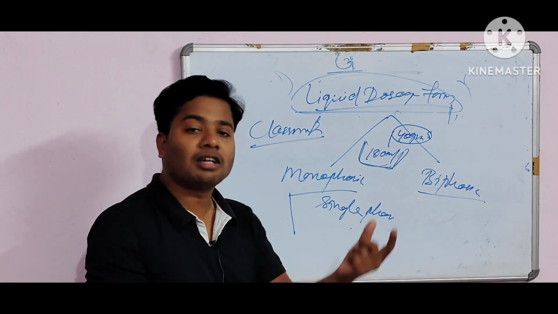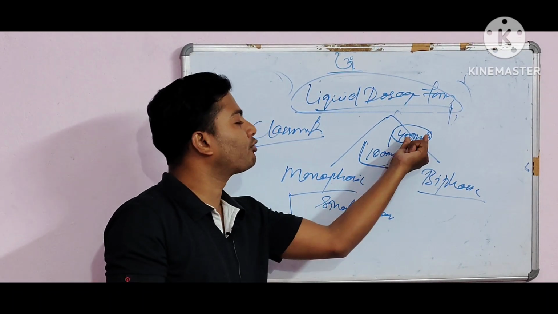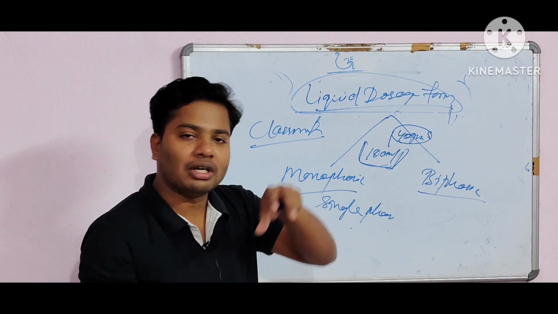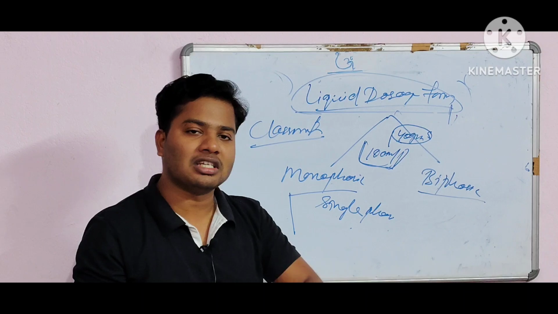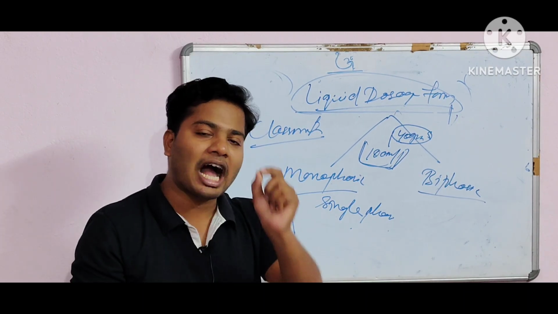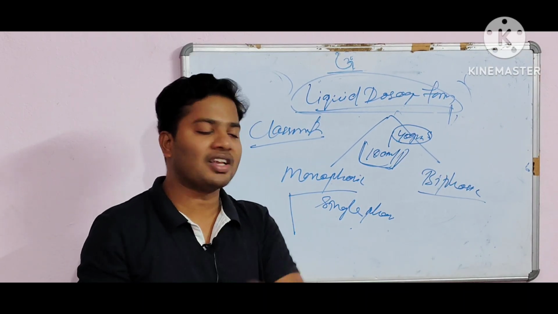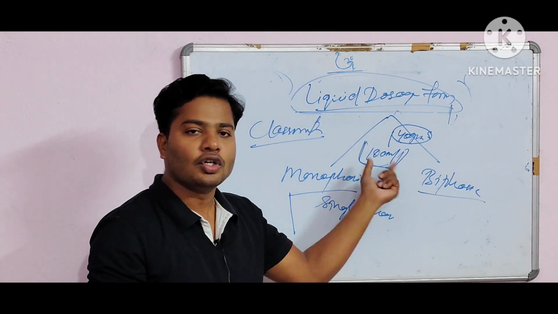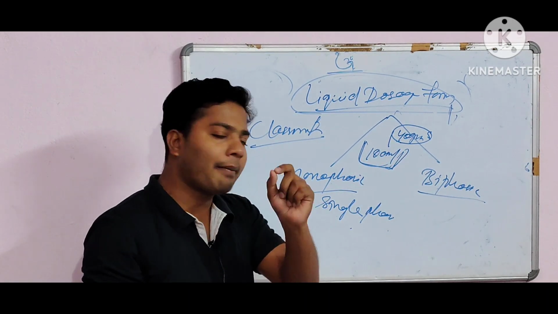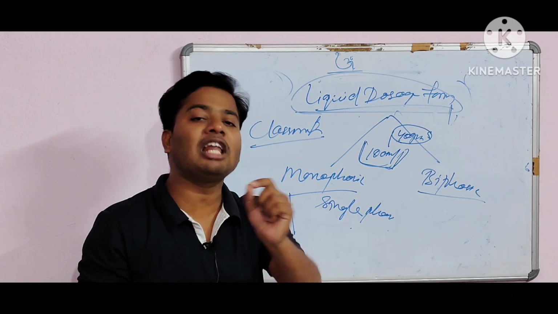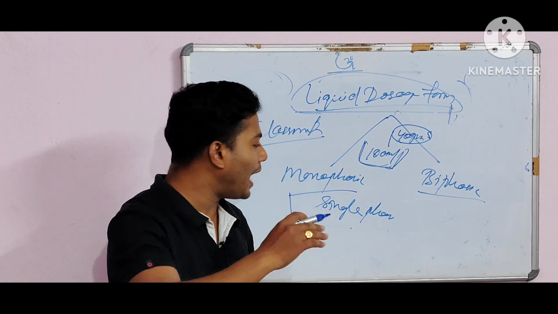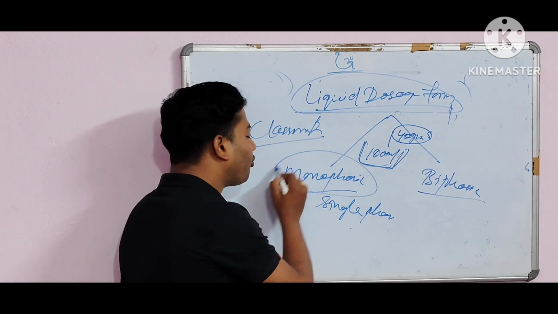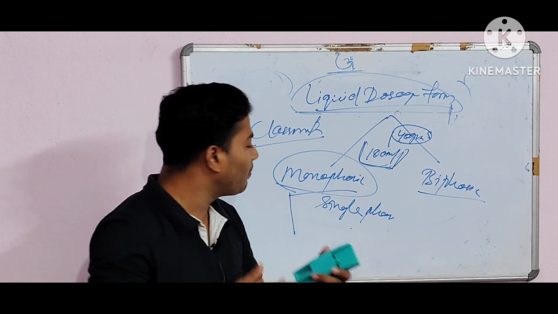After dissolution, you can't identify how much sucrose is present inside the 100 ml of water, because it is converted into a single phase and shows a clear solution. So that's why it is a monophasic liquid dosage form. So what do you mean by monophasic?